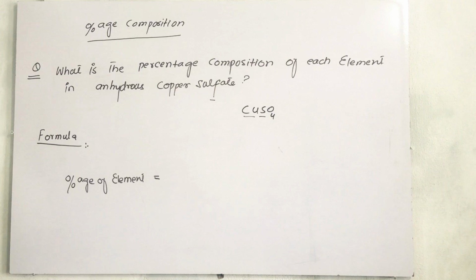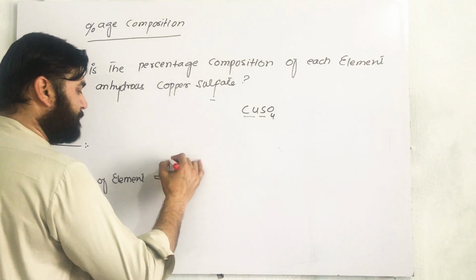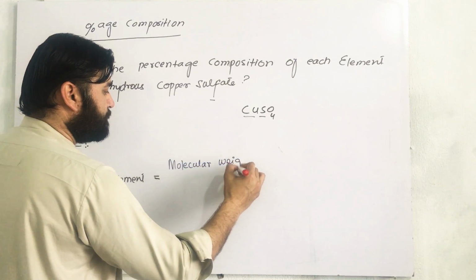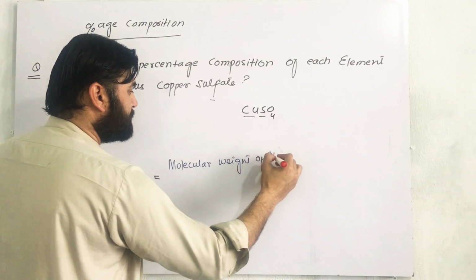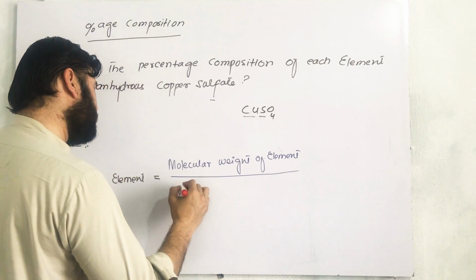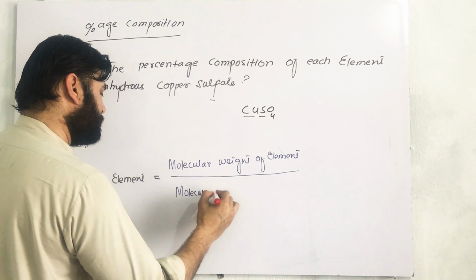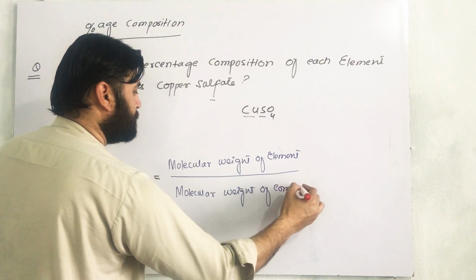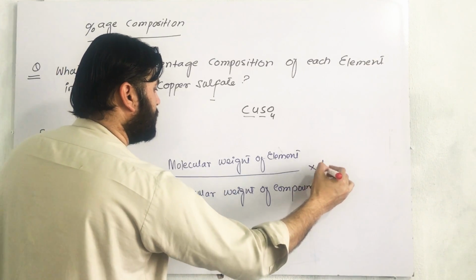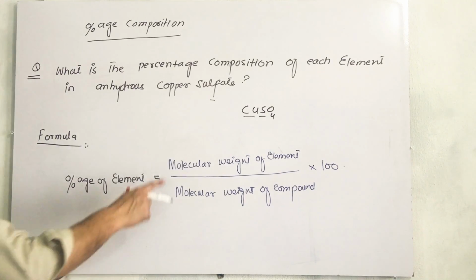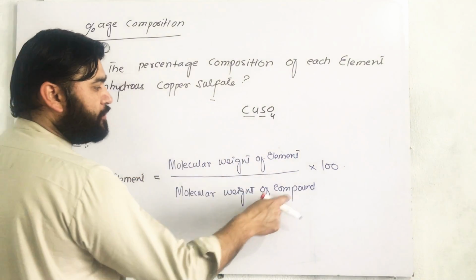The second term: percentage of element equals molecular weight of element divided by molecular weight of compound, into 100. This is the formula.